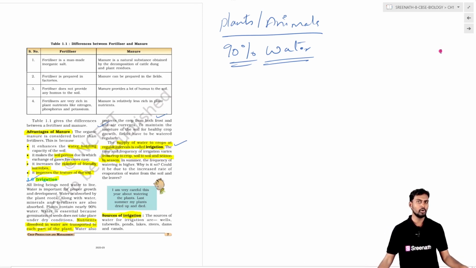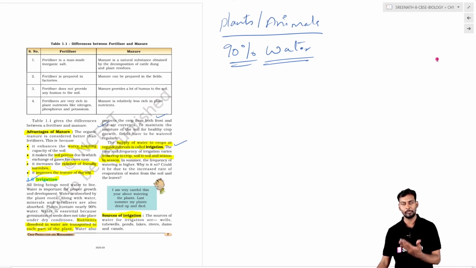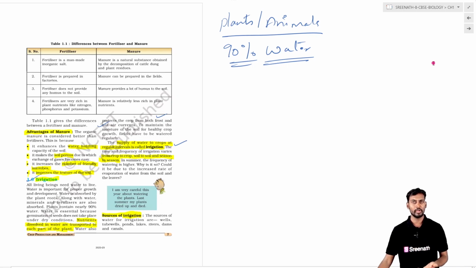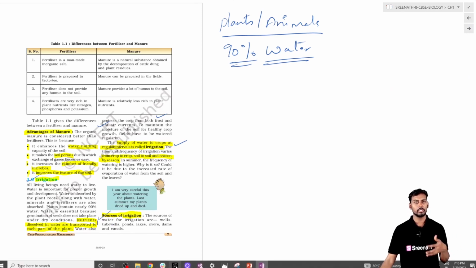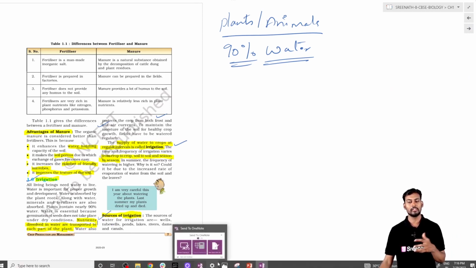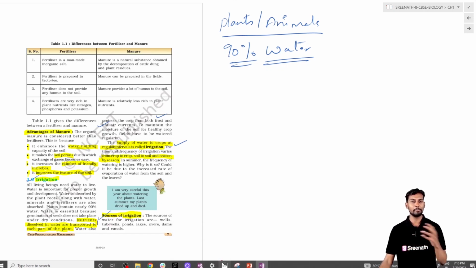Providing water to the plantation or the cropping depends upon the season, upon the soil, and also upon the crop which we are opting to plant. So that is the thing. Coming to the source of water for the plantation, it can be wells, rivers, ponds, tube wells, or bore wells that can provide the water.